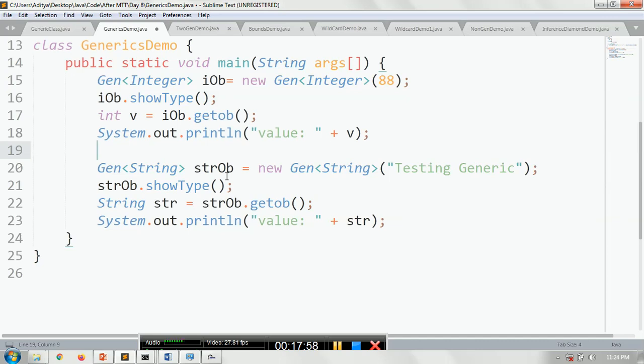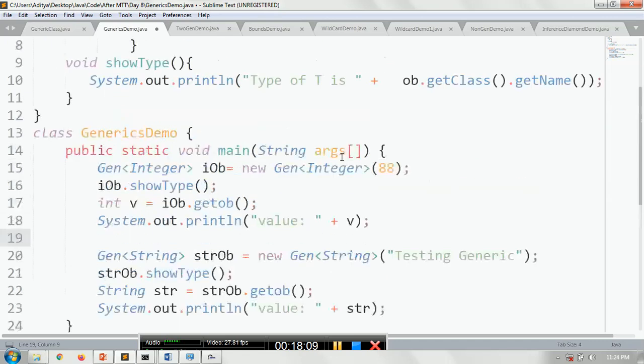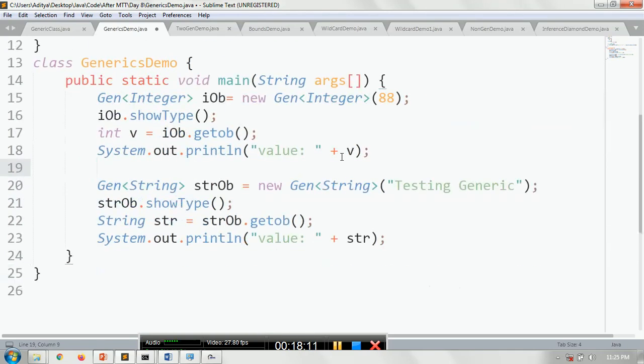Now I am creating a generic class, but the type here is a string. So whenever I call showType here, it will return that this belongs to the string. Now with the help of the getOb method, since the type information T has been passed as a string here, if you call getOb, it will return a string, and then you can get the output here.